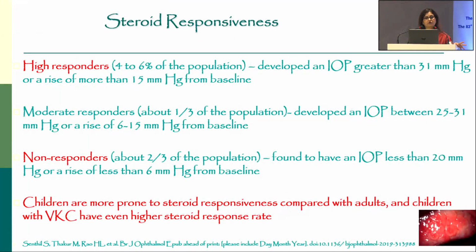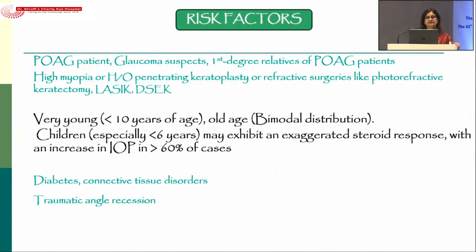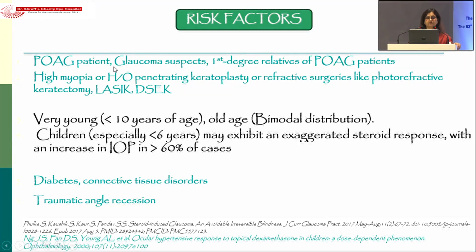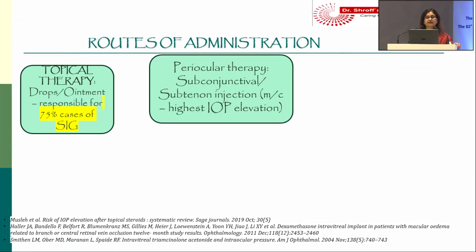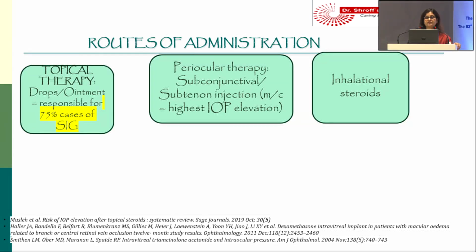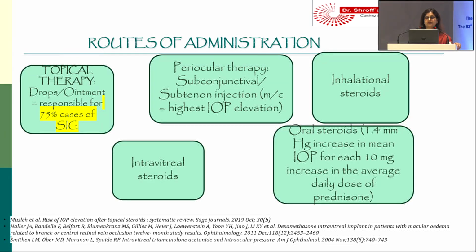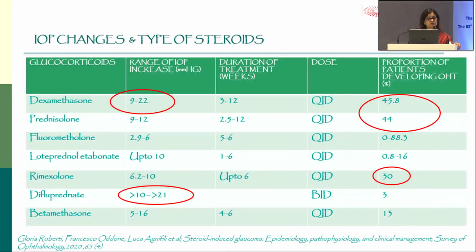So there are high responders, moderate responders, and non-responders, and children are more prone to steroid responsiveness as compared to adults, and children less than 10 years and very old people are more responsive. And apart from that, other risk factors like the patients who are glaucoma suspects or POAG and all. So again, the topical therapy causes the rise of intraocular pressure in most of the patients, but other modes of administration like periocular therapy, inhalational steroids, intravitreal and oral steroids can also cause it.